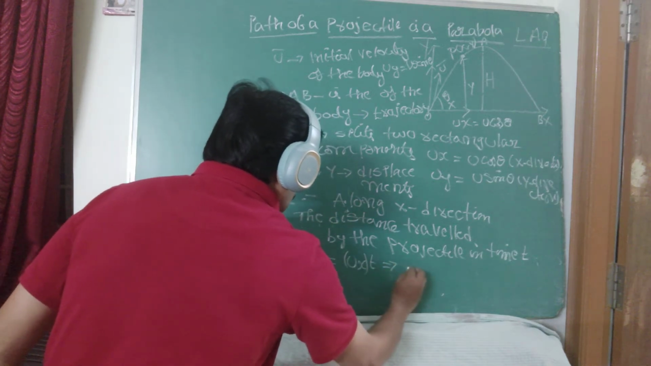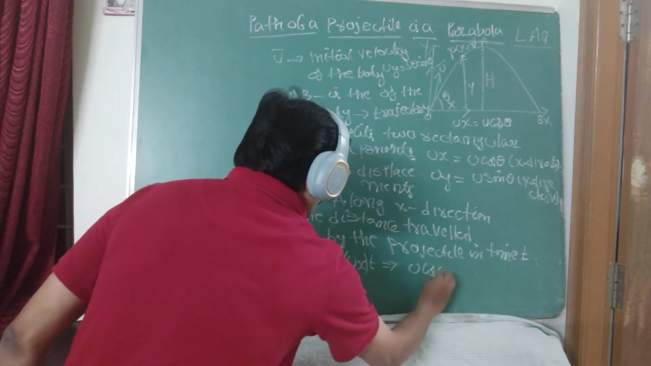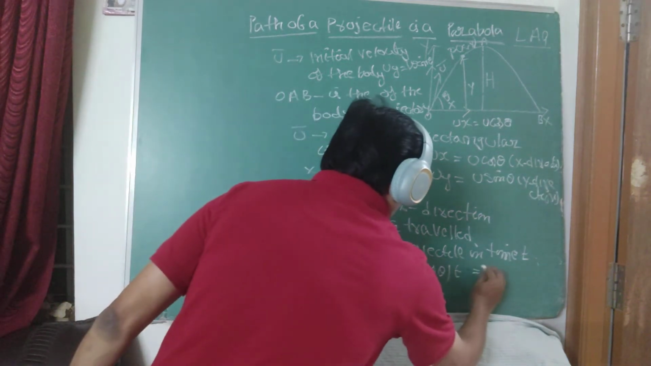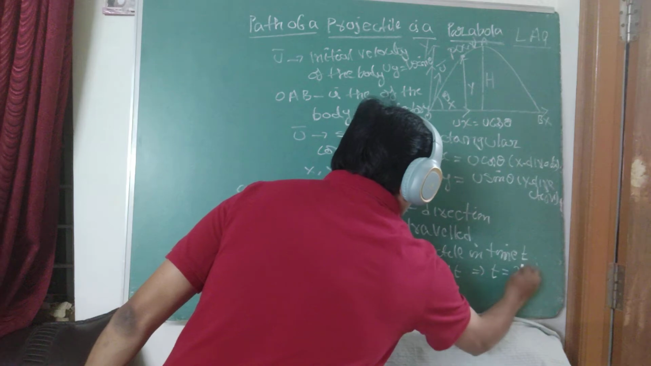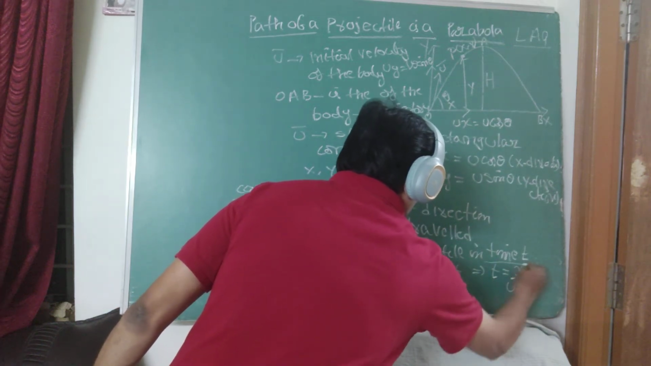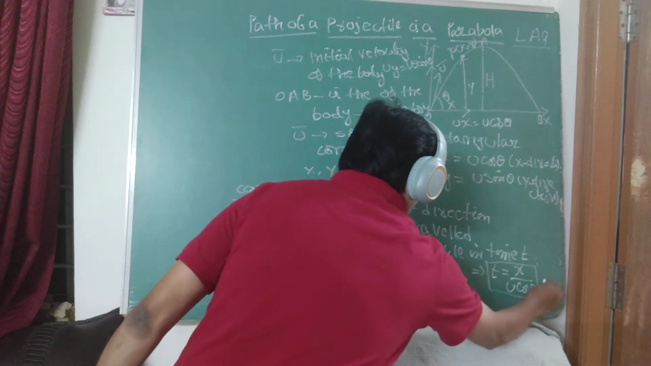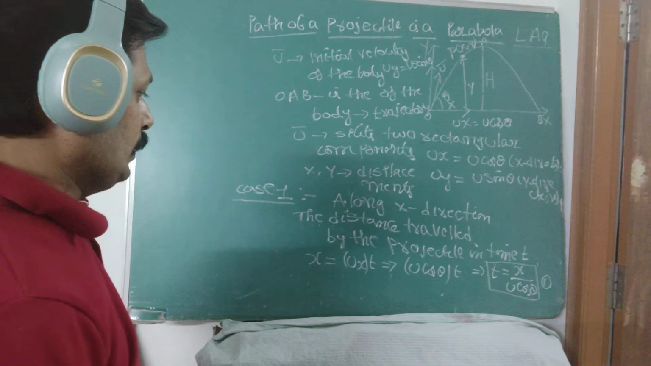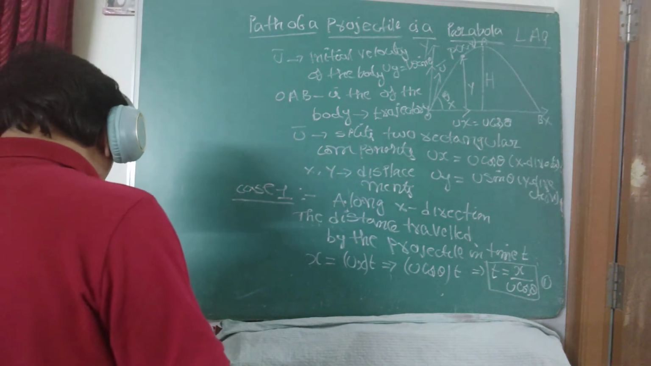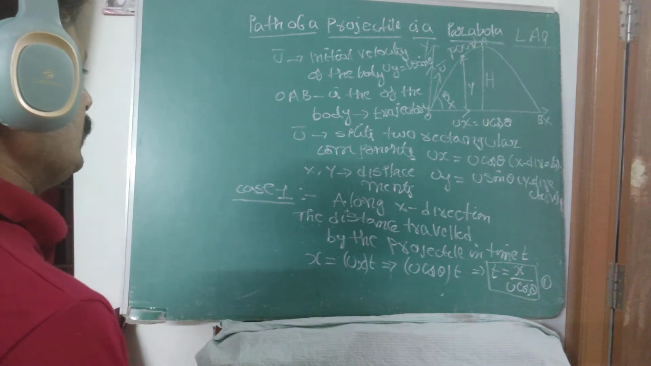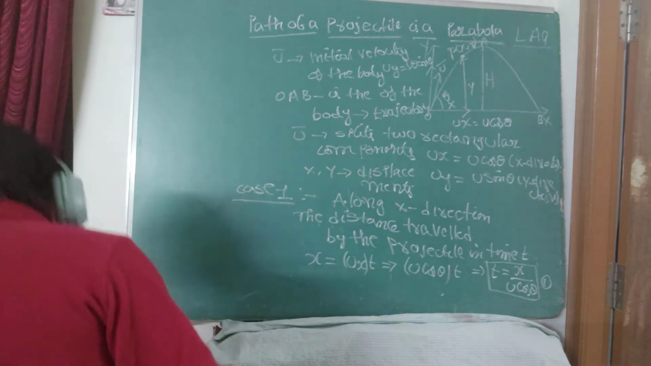From this, what is x? U cos theta into t. From this, t equals x by U cos theta. T equals x by U cos theta, equation number 1. That is the amount of time taken by the body to travel the distance x along the x-axis.